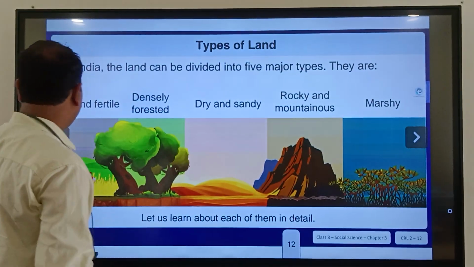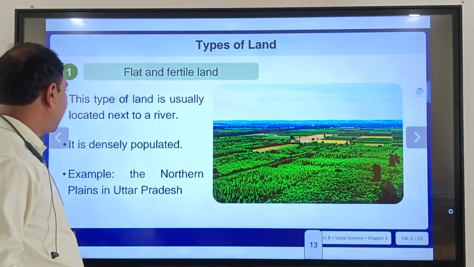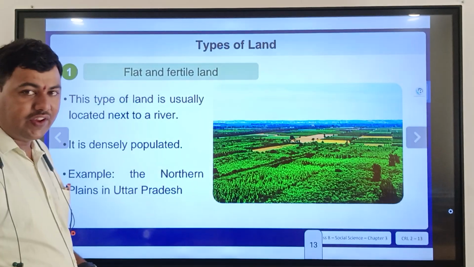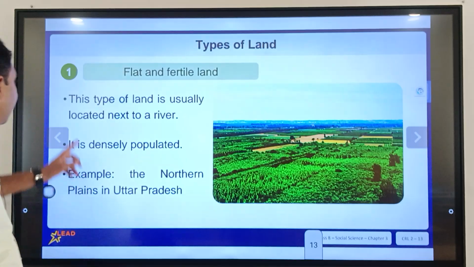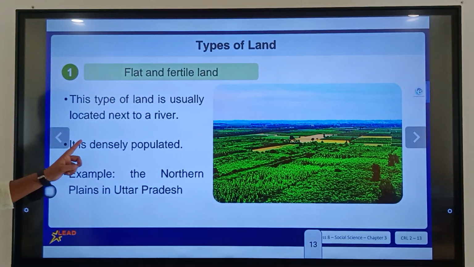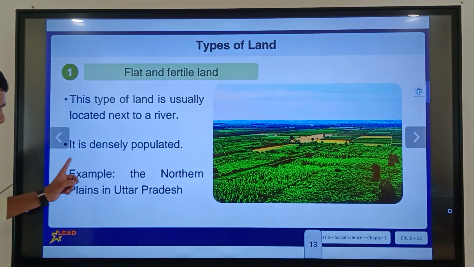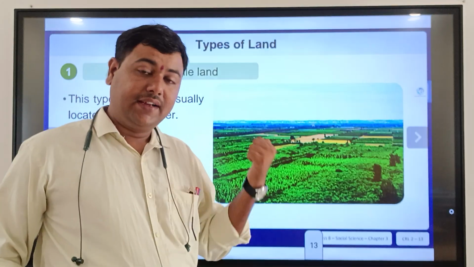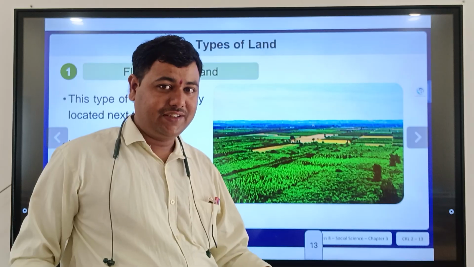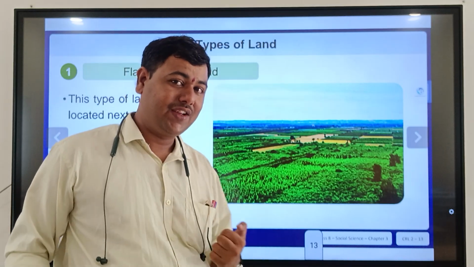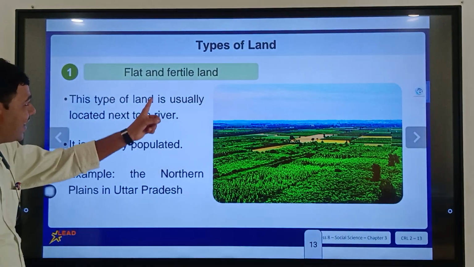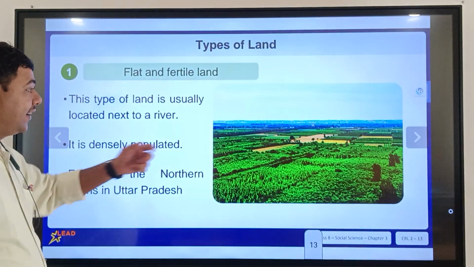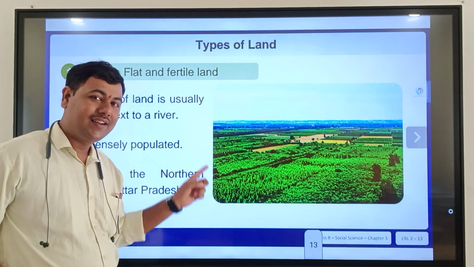Just look at the first point, flat and fertile land. This type of land is usually located next to a river. It is densely populated. Mark this sentence. I told you before, on the basis of land features, the population is dependent. So here the area is flat, it's plains, and the land is fertile, and they have the rivers.